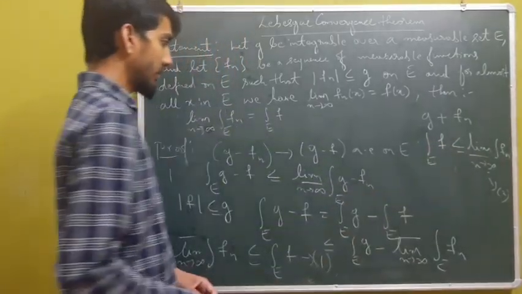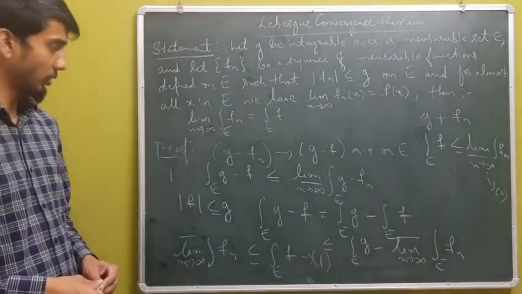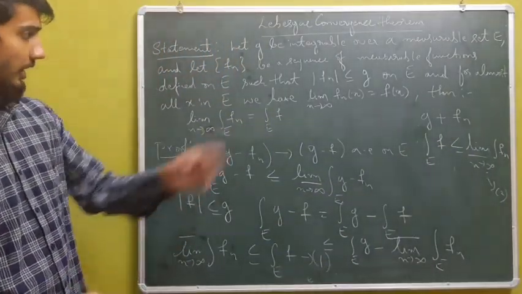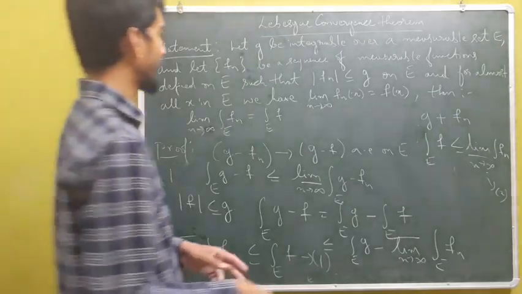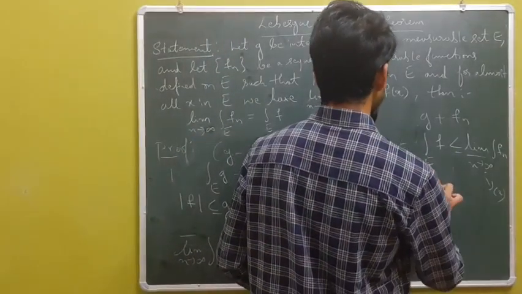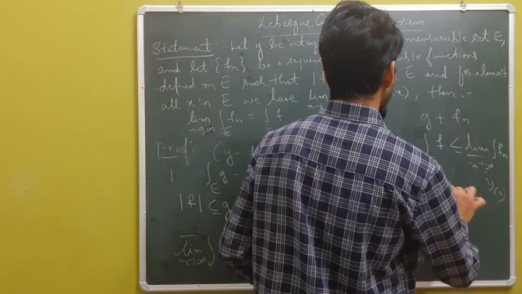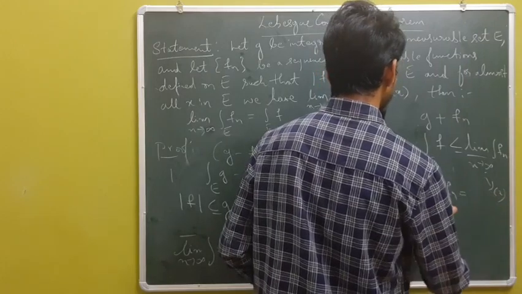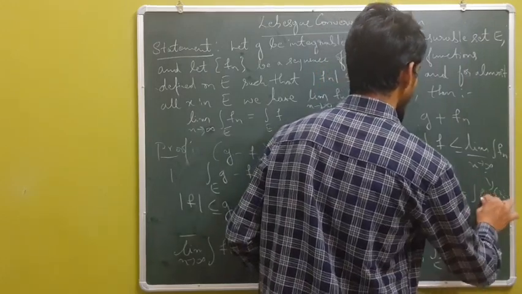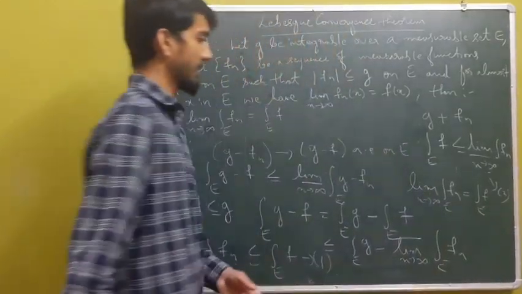Call this inequality 2. Inequality 1 and inequality 2 together imply the equality: the limit of the integral of fn over E is the same as the integral of f over E.